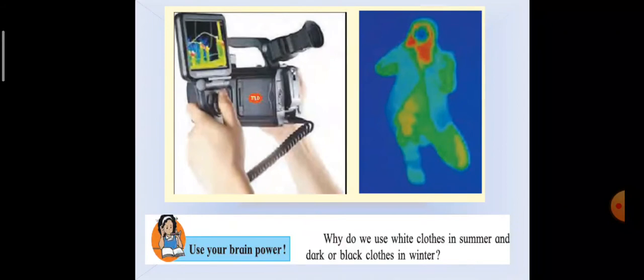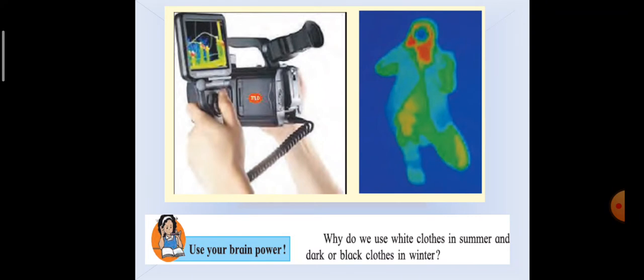Heat flows from a body at a higher temperature to a body at a lower temperature. This is called transfer of heat. Heat is transferred in three different ways. They are conduction, convection, and radiation.